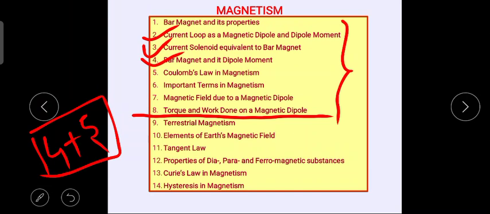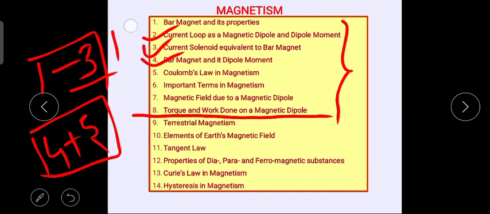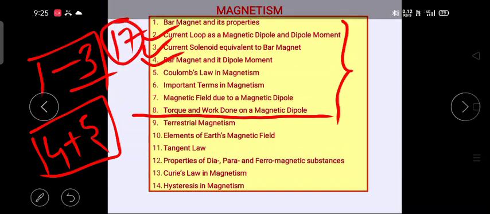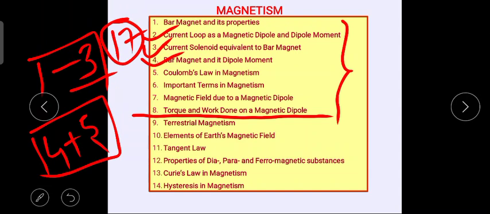Your first three chapters, chapter 1 to chapter 3, should all be seen from one perspective. Chapters 1 to 3 cover 17 marks in your board examination, and chapters 4 and 5, as per CBSE numbers, approximately cover 15 marks. So these five chapters will combine to give you almost those magical numbers which everyone should aim to get.